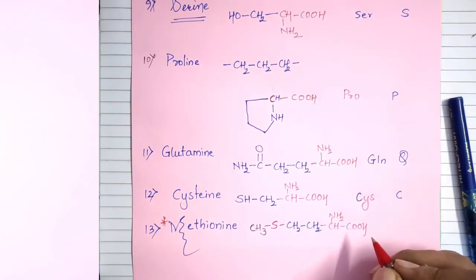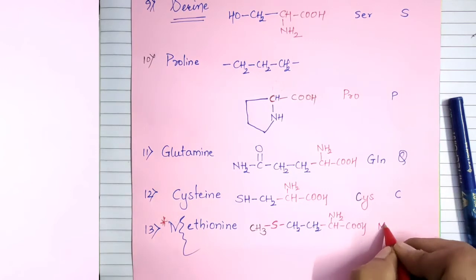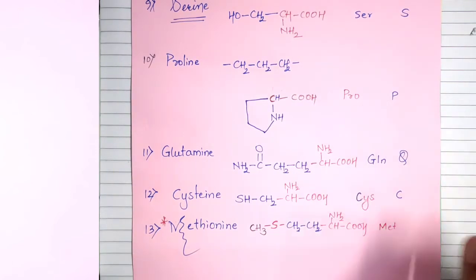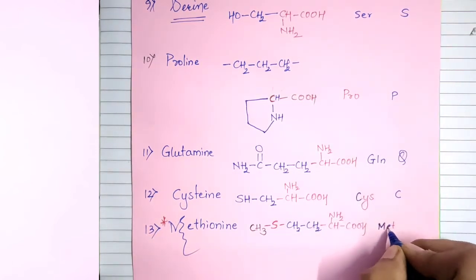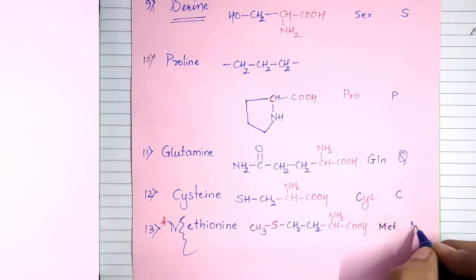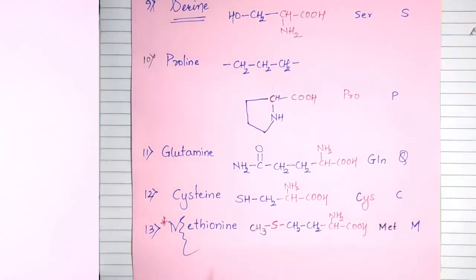The 3-digit symbol for methionine is MET, and the 1-digit symbol is capital M. That is methionine.